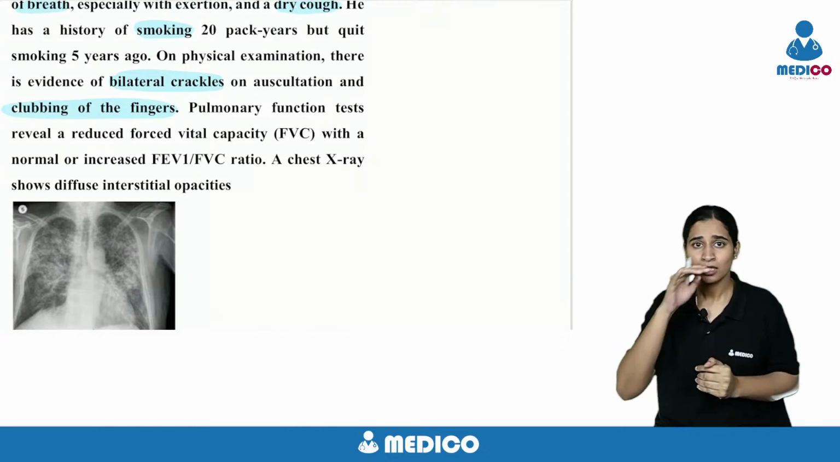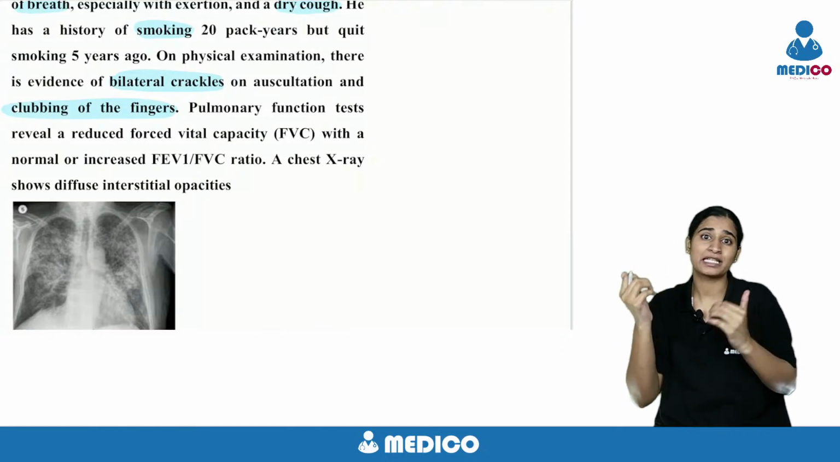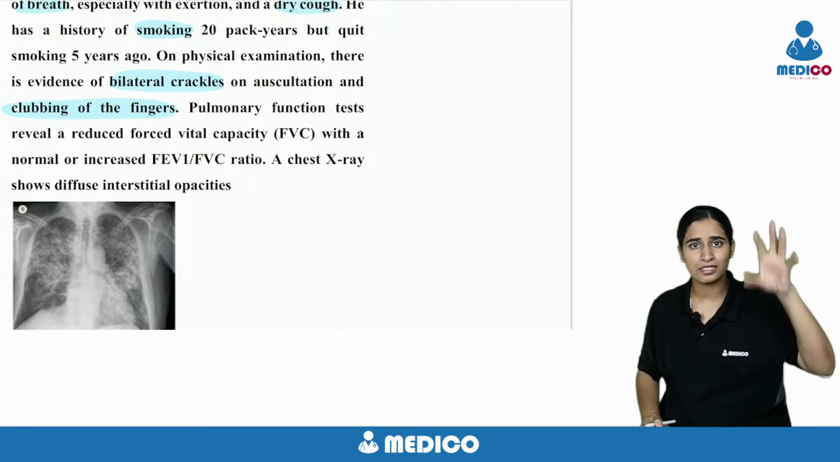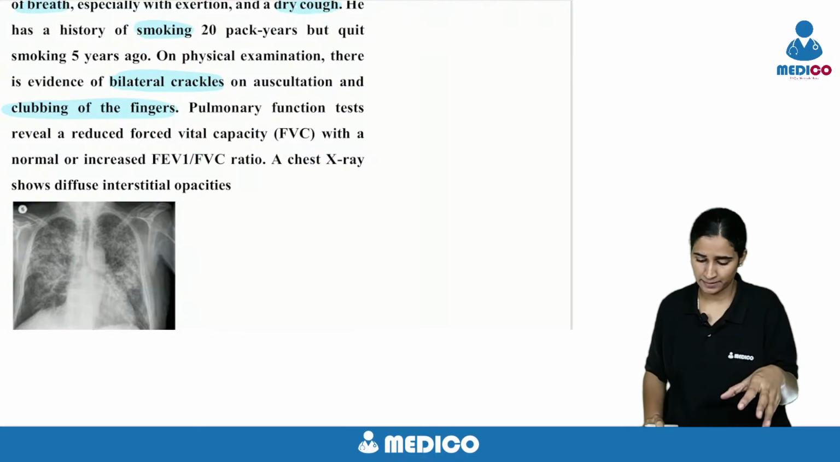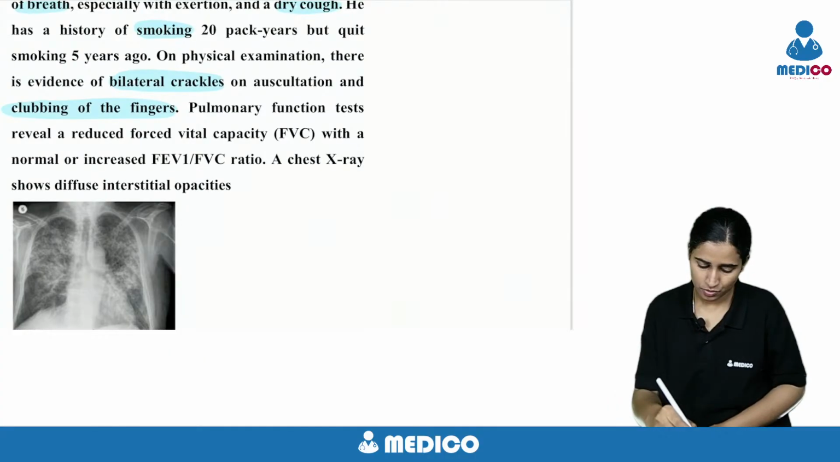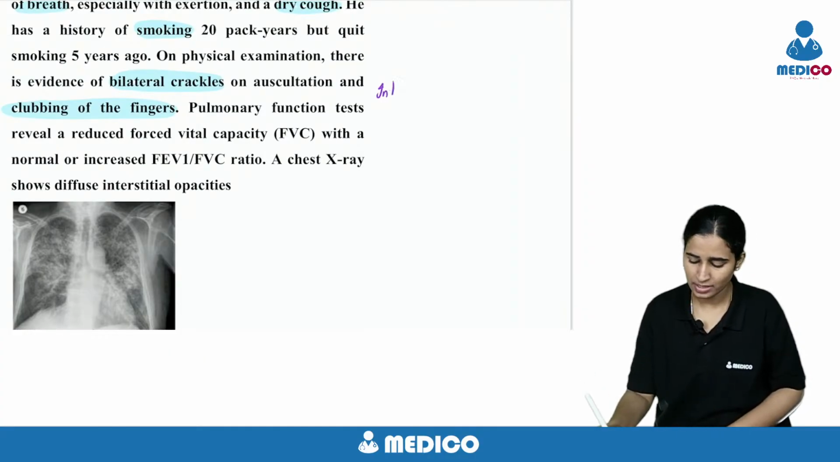In pleural, if pleura is involved, then there should be decreased breath sounds. It's not like there will be adventitious sounds like bilateral crackles. Bilateral crackles are seen in interstitial fibrosis, that is ILD. So this is going with interstitial involvement. So let's think it's probably ILD.